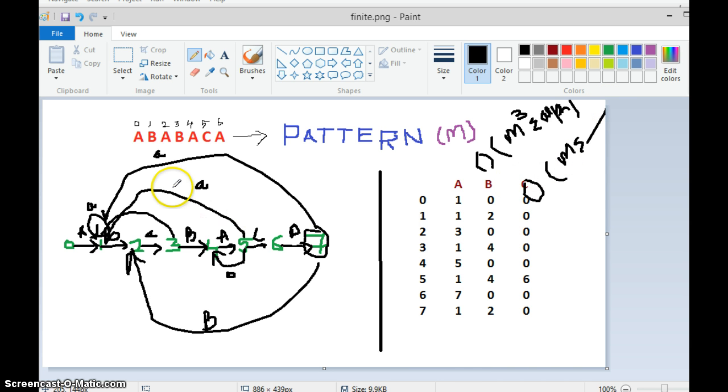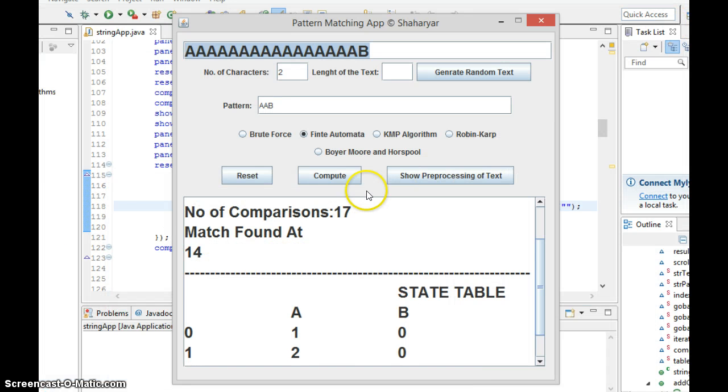So let's first of all check the finite automata. I want a text of length 20. Generate the text for me. I generated a text.